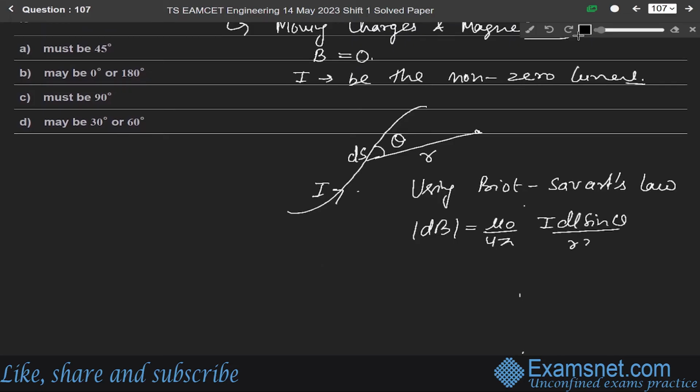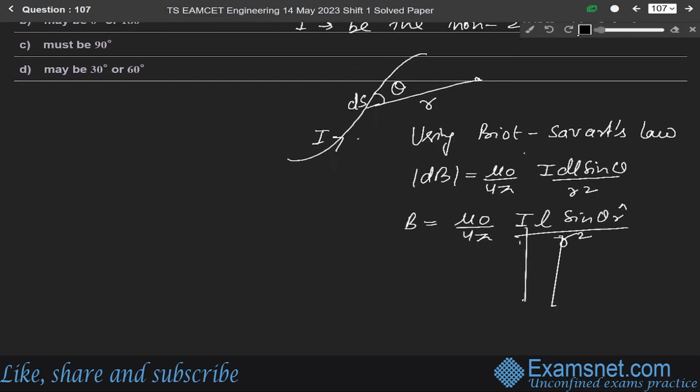This is the Biot-Savart law. So B will be equal to mu naught over 4 pi, I into L sine theta into R cap over R square, where L is the total length of the current-carrying element. According to the question, since B is equal to 0, for B to be 0, either the current should be 0 or sine theta should be 0.